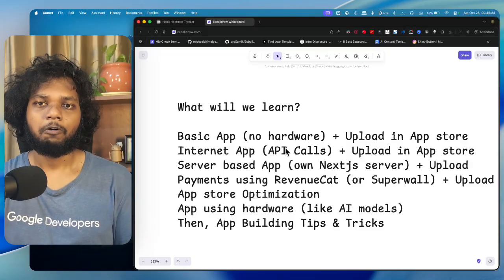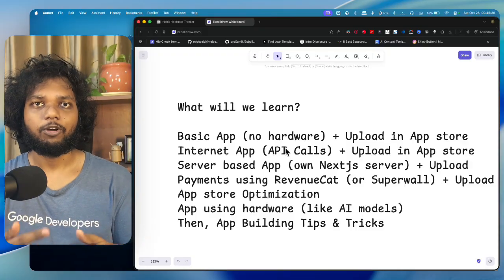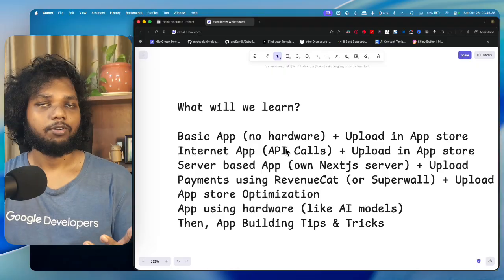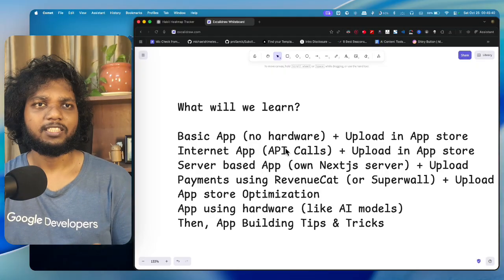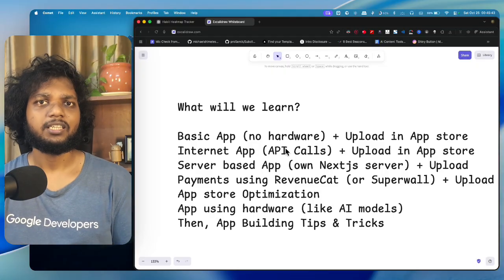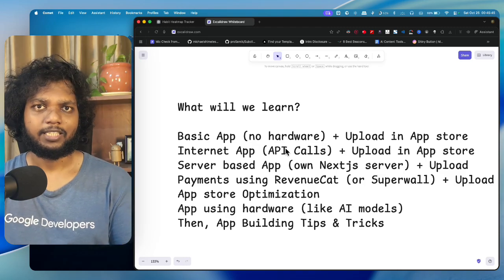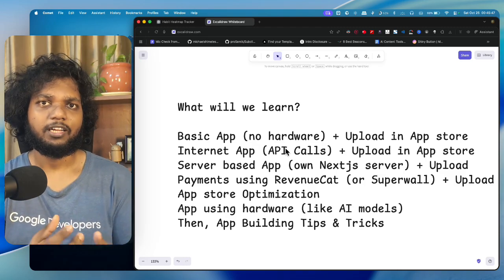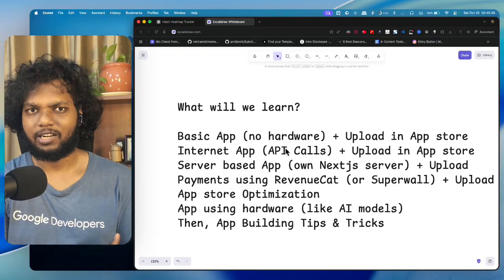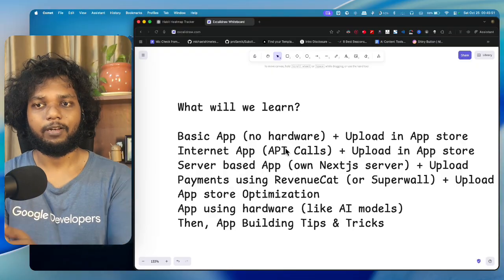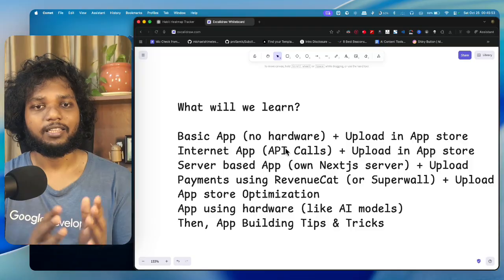Why the App Store now? Because once we start uploading to the App Store, it will give us a review, and there are a lot of complexities which go on behind the scenes. For example, your icons, your App Store landing page, and all the keywords, and you have to learn from the start. So we will build a basic application, upload it to the App Store, then we will build the internet app.